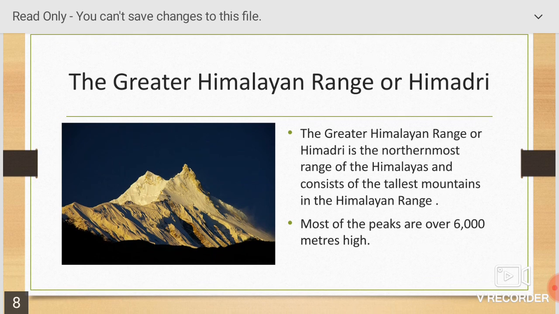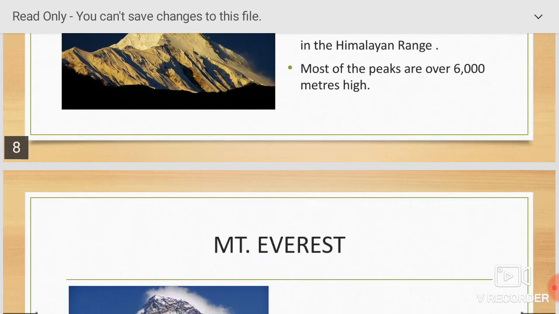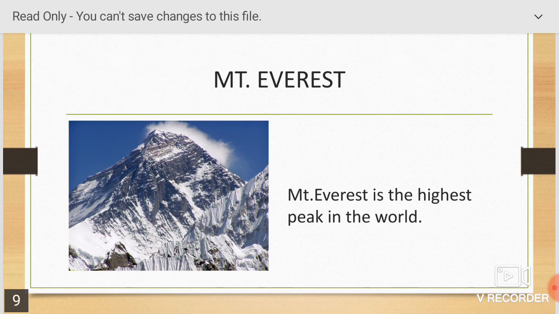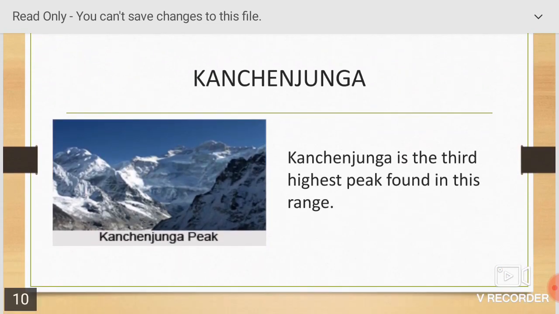The greater Himalayan range or Himadri. The greater Himalayan range or Himadri is the northernmost range of the Himalayas and consists of the tallest mountains in the Himalayan range. Most of the peaks are over 6,000 meters high. Now you can see Mount Everest. Mount Everest is the highest peak in the world. Kanchenjunga. Kanchenjunga is the third highest peak found in this range.